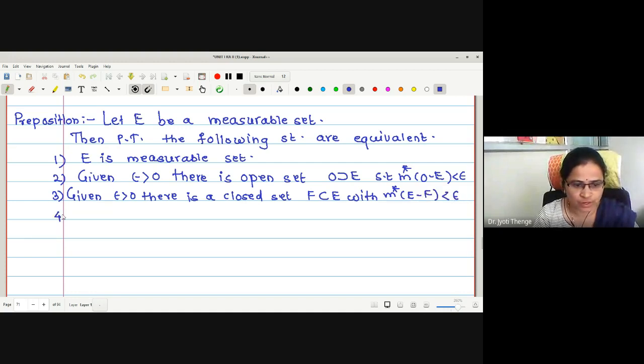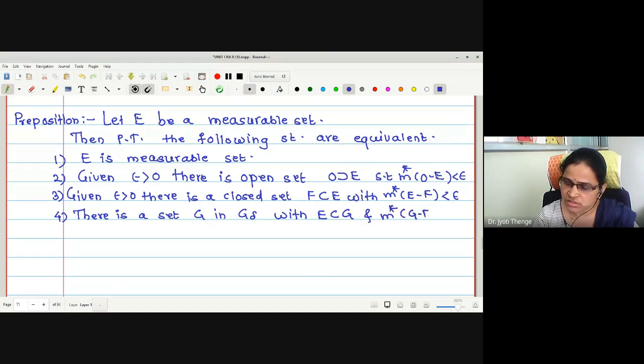Number 4, there is a set G in G delta with E contained in G and m star of G minus E is equal to 0.